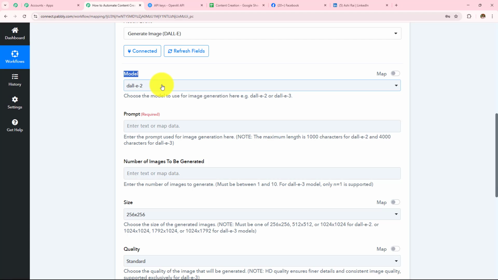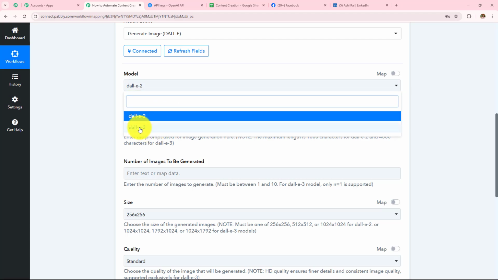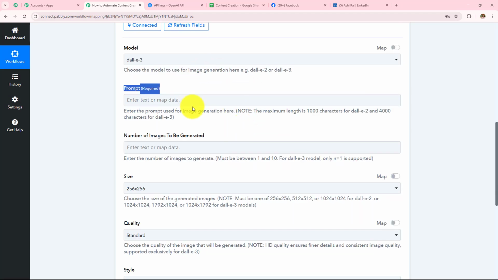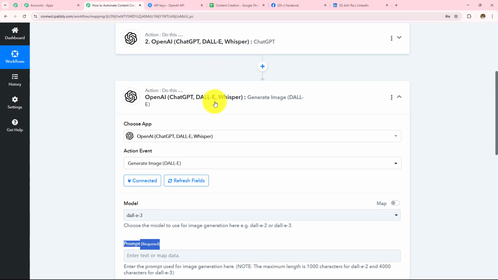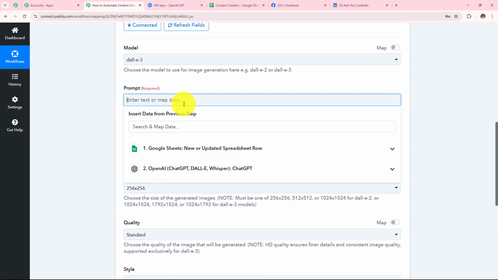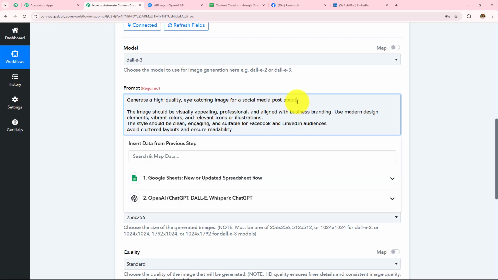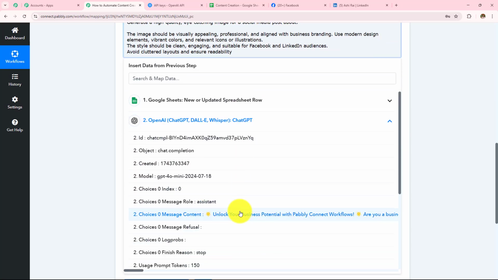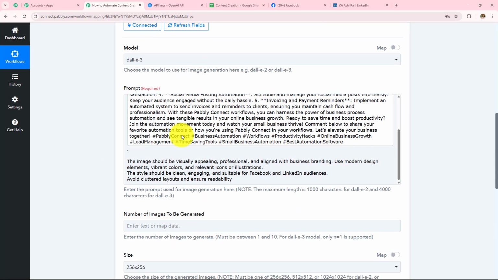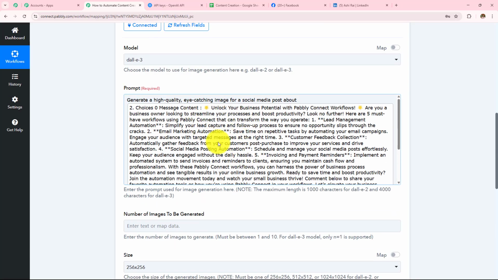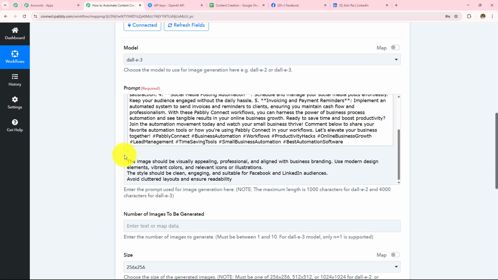In this model field, I'm going to select my model as DALL-E 3. And then I have to enter the prompt in a similar manner like we did in the previous action step. So here I have written the prompt: generate a high quality eye-catching image for a social media post about. I will be mapping my content here which I have received in my OpenAI response. So let's map that first. This is the content and we have mapped that content over here. So according to this content, I want the image to be generated.